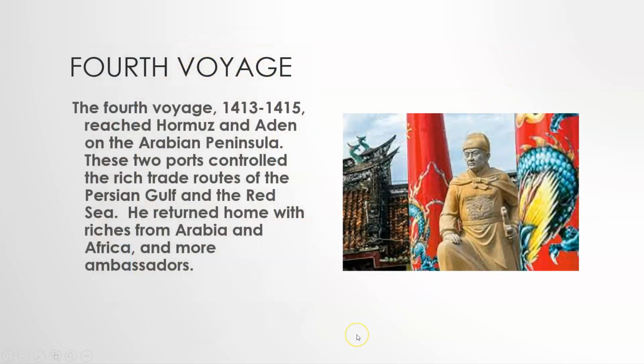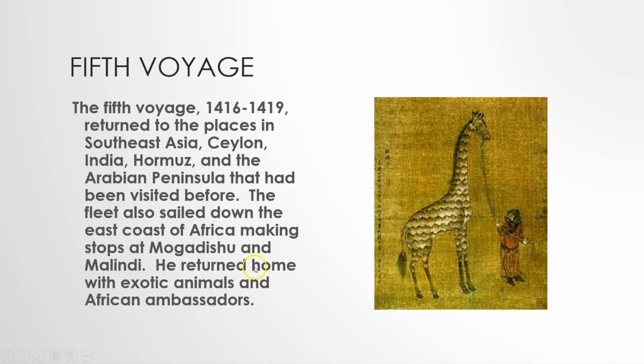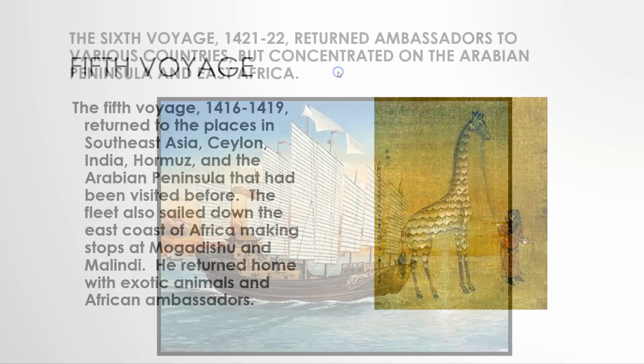Now, on the fourth voyage, he reaches the Arabian Peninsula in the Middle East, the Persian Gulf, the Red Sea, returns with tremendous riches and people. The fifth voyage, maybe the most famous of the voyages, he brings home a giraffe to show. That's pretty impressive to do that, to go, hey, get a giraffe and get it back to China. So he traveled all around again for another 3-4 years.